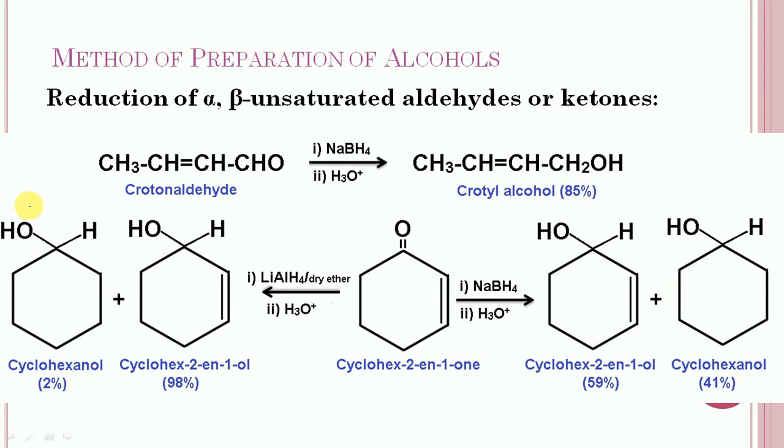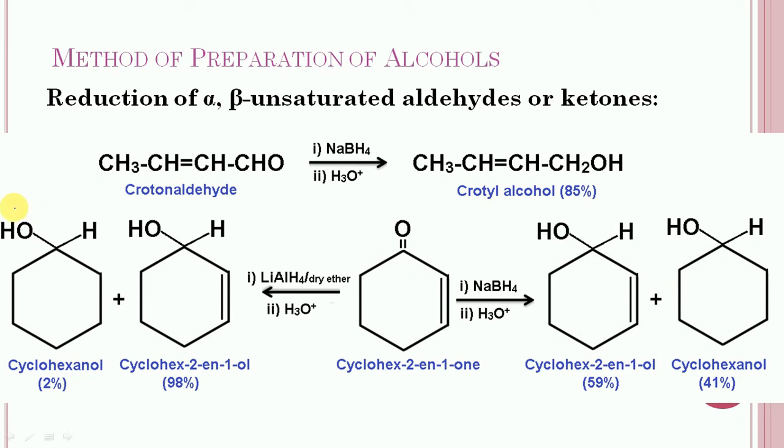In this case, a mixture of single reduction and double reduction products is formed, in which the product of single reduction usually predominates. In case of single reduction, the reduction of the carbonyl group will take place, and in case of double reduction, the reduction of both carbonyl and carbon-carbon double bond will occur.